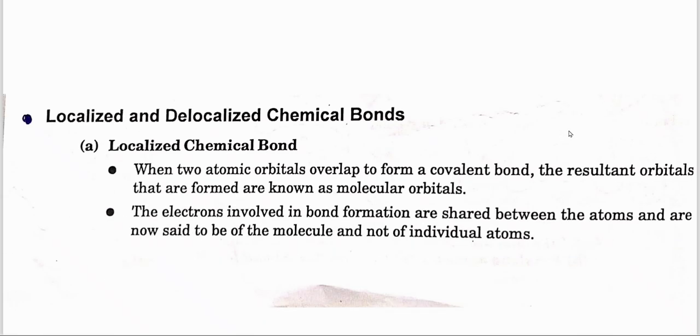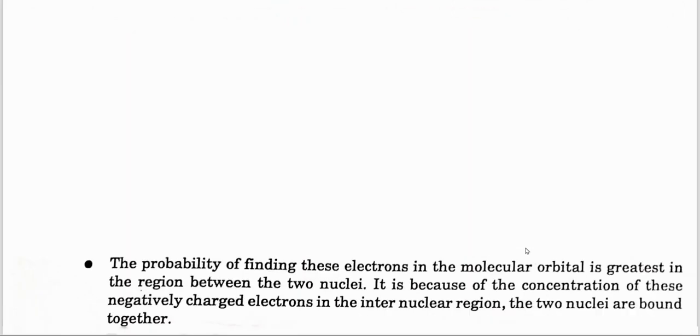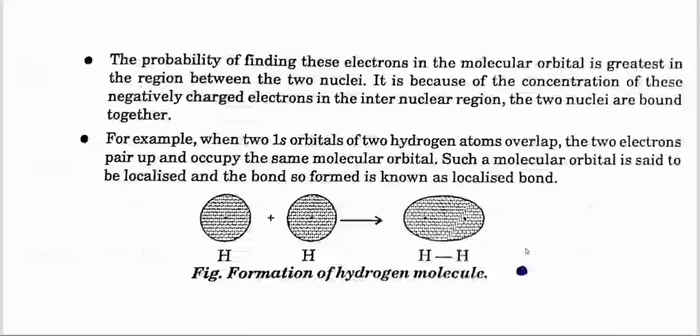Now, localized and delocalized chemical bonds. A localized chemical bond. When two atomic orbitals overlap to form a covalent bond, the resultant orbitals that are formed are known as molecular orbitals. The electrons involved in the bond formation are shared between the atoms and are now said to belong to the molecule, not individual atoms. The probability of finding these electrons in the molecular orbital is greatest in the region between the two nuclei. It is because of the concentration of these negatively charged electrons in the internuclear region that the two nuclei are bound together.